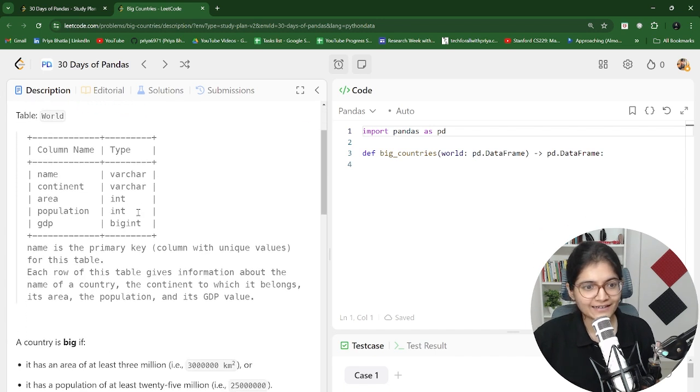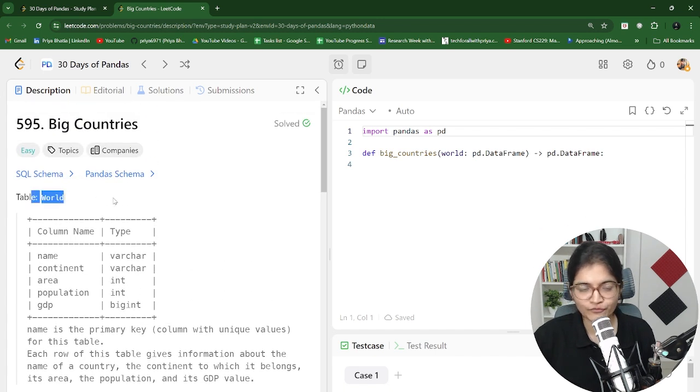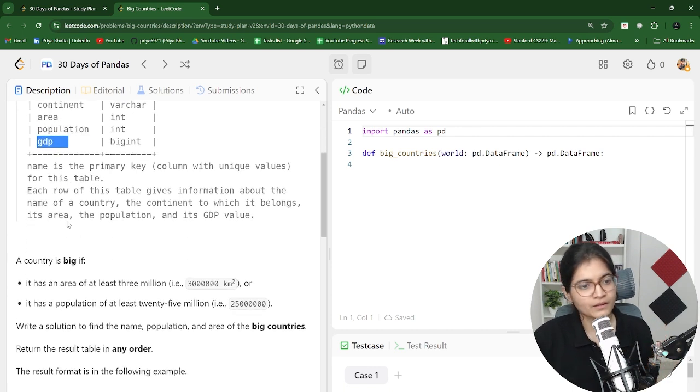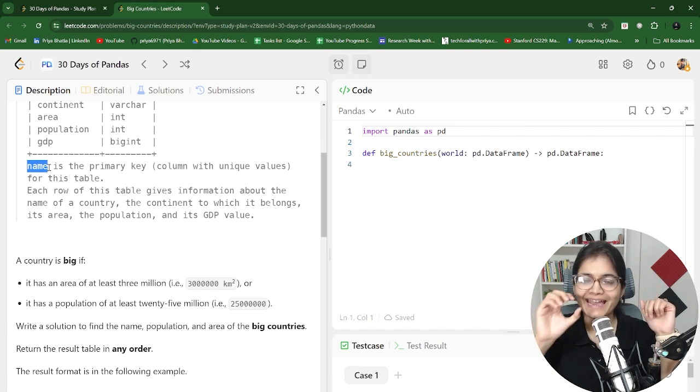Here we have a table of world, with separate column names like name, continent, area, population, and GDP. They have specified name as the primary key. I hope everyone knows the meaning of a primary key. It's a unique key in the entire database, where by default a not null constraint applies, meaning you cannot have any null value in the primary key itself.